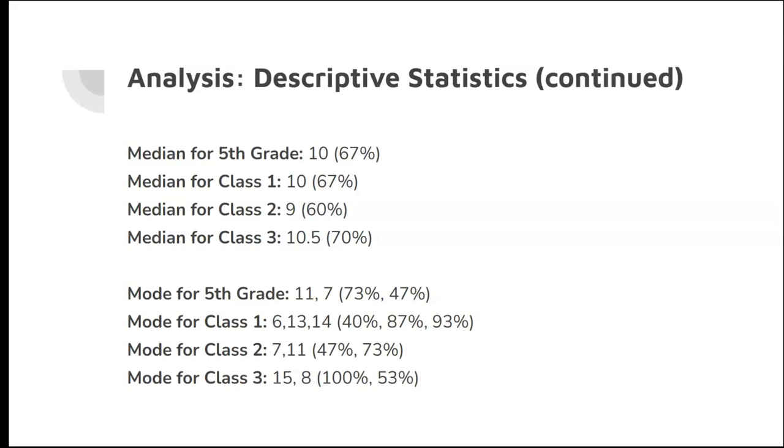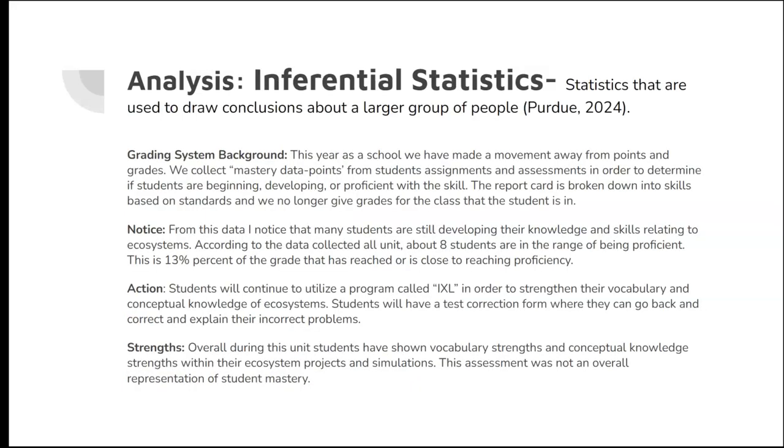When we look at the modes for 5th grade, the most common was an 11 out of 15, and that was a 73%. Not too bad for being the most common score. However, the second most common score was a 7 out of 15, which is a 47%, which is not so good. Mode for Class 1 was at 40%, 87%, and 93%. Mode for Class 2, a 47%, a 73%, and the mode for Class 3 was at 100% and a 53%. In Class 3, we did have quite a few 15 out of 15s, which was great to see.